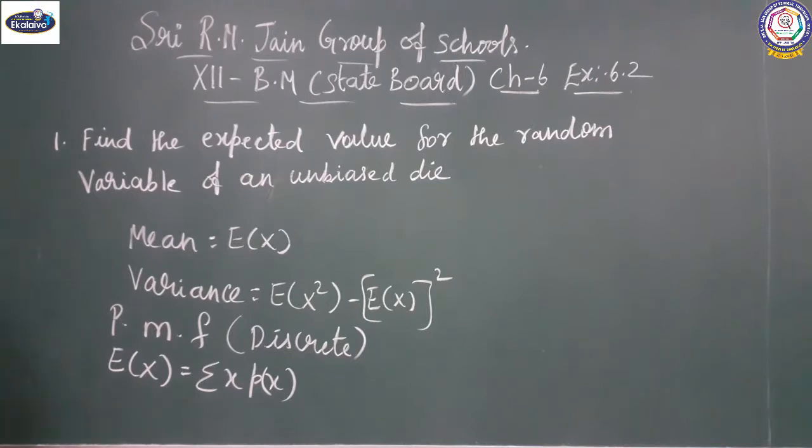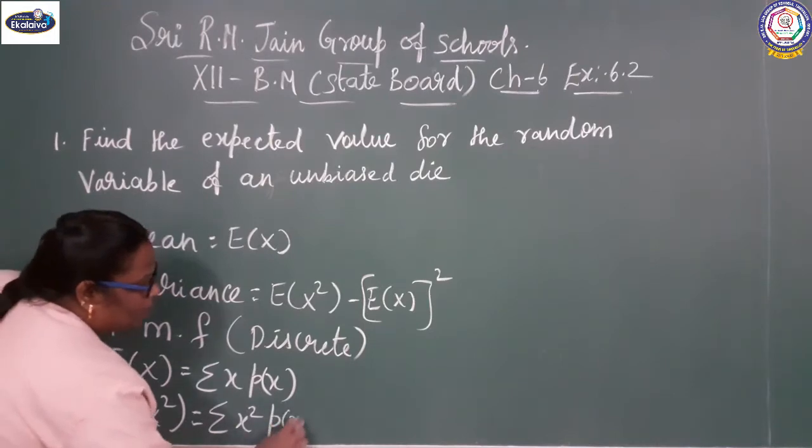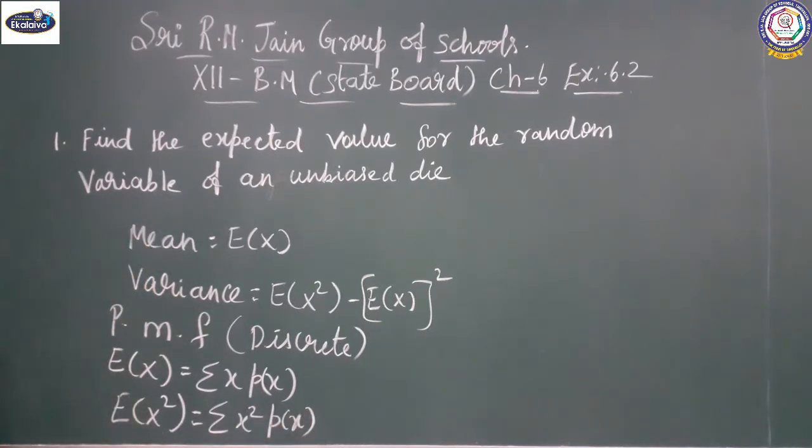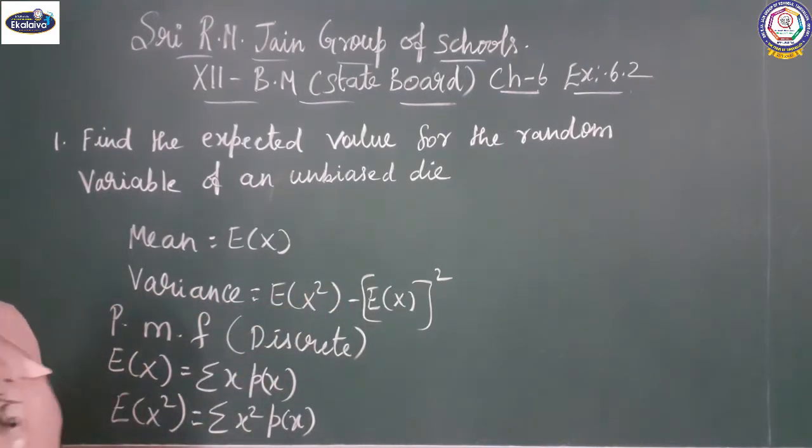For variance, E of x square equals sigma x square p(x). Variance equals E of x square minus E of x the whole square.